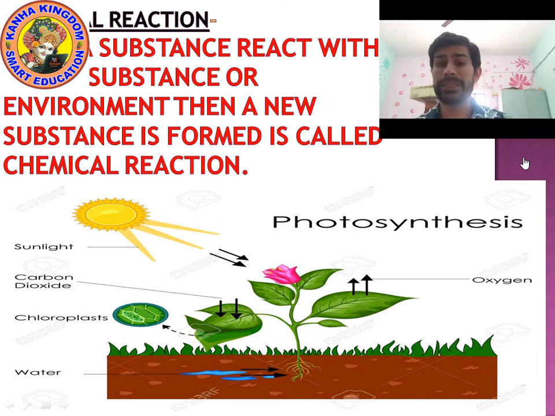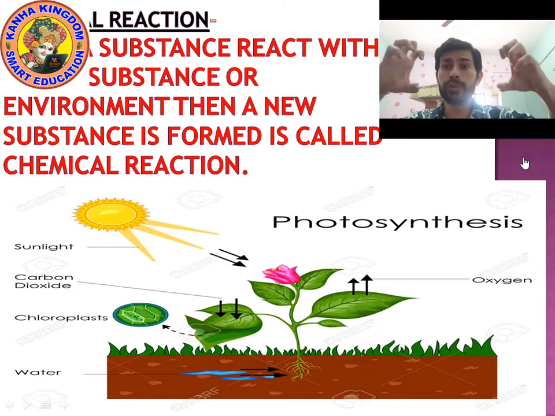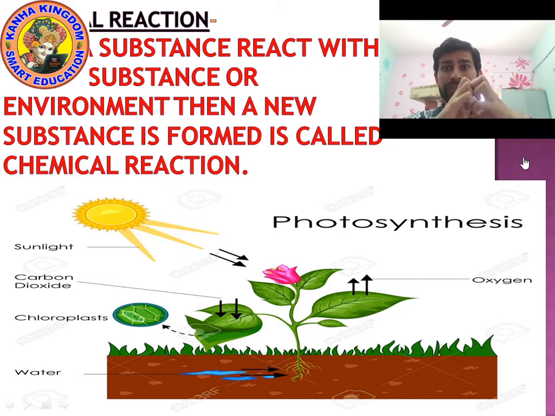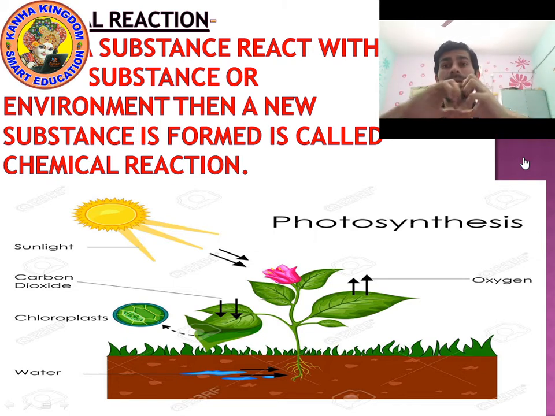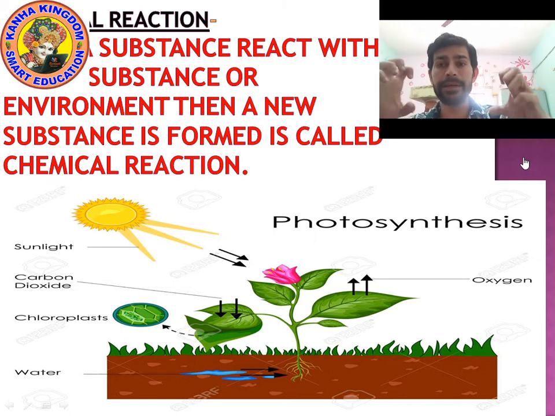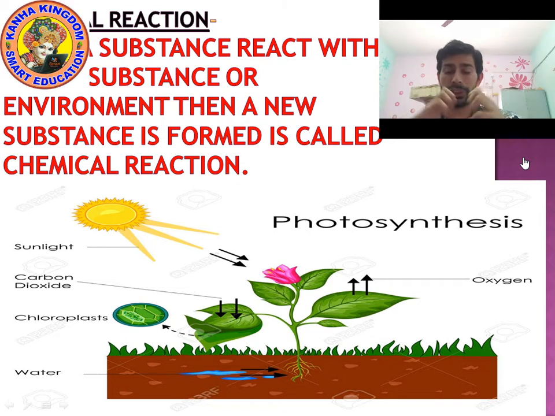So what is a chemical reaction? When a substance reacts with another substance or the environment, then a new substance is formed. A new nature and identity is formed. During a chemical reaction, two substances react with each other, or one substance reacts with things in the environment, like it can react with air or moisture.